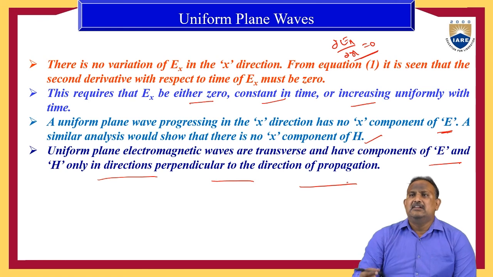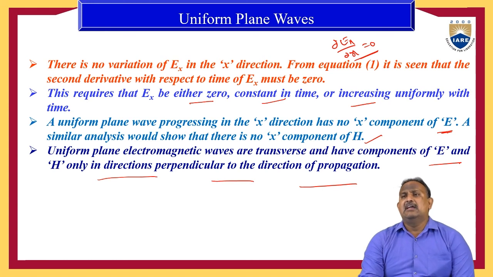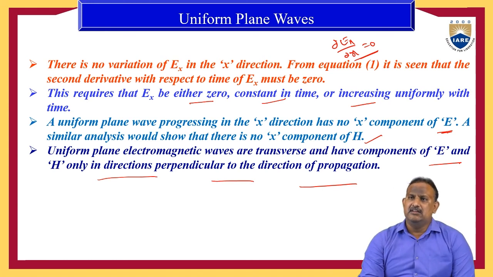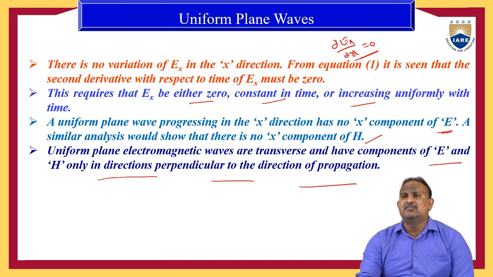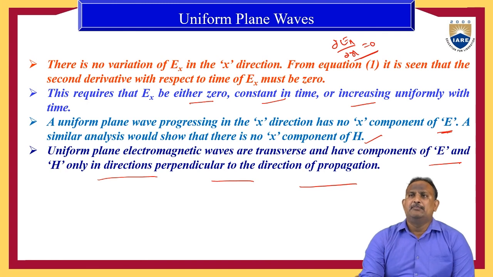This is known as the transverse effect. According to the transverse effect, when the wave propagates along the x direction, it should not have an electric or magnetic field in the x direction. Perpendicular to the x direction, in the y and z directions, we have the wave propagation. So this is the concept of uniform plane waves.